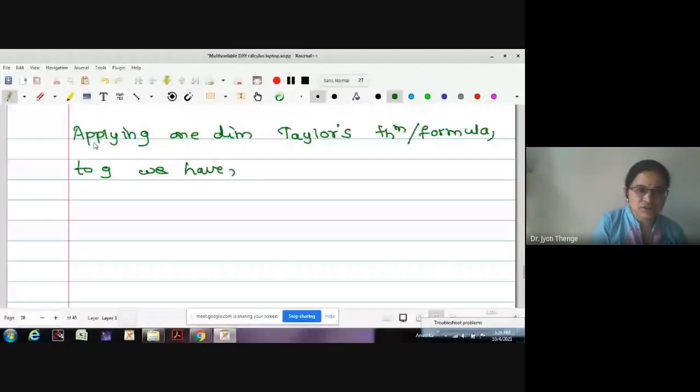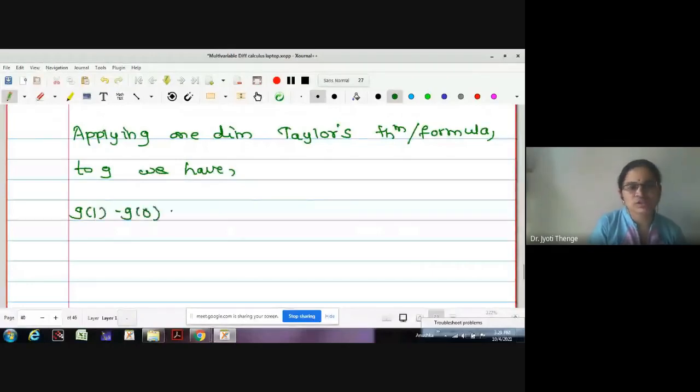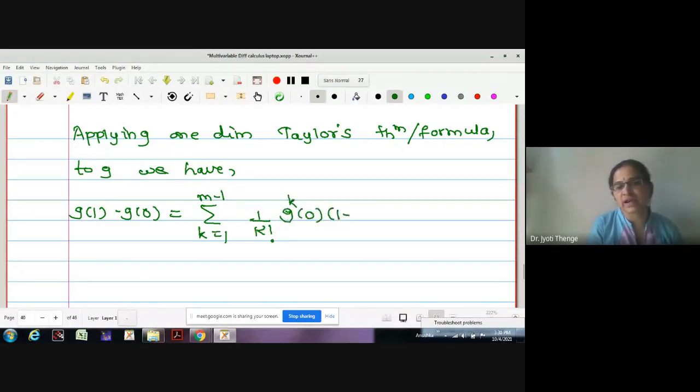G of 1 minus G of 0 is equal to the summation K equals 1 to M minus 1 of 1 upon K factorial times GK of 0. Actually here in a bracket it is (1 minus 0) raised to K, but 1 minus 0 is 1, so it is okay whether you write it or not.